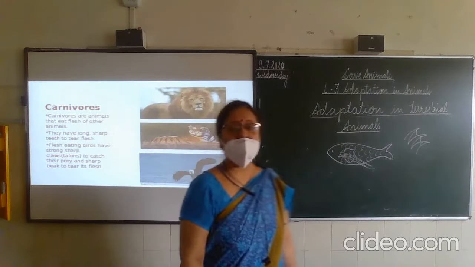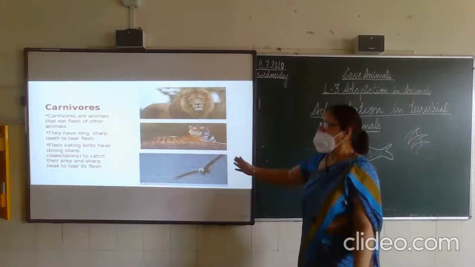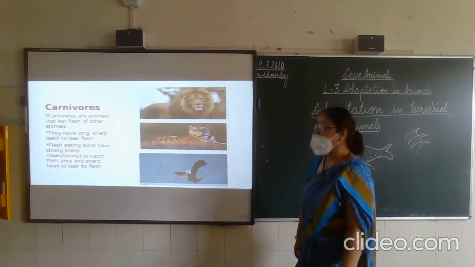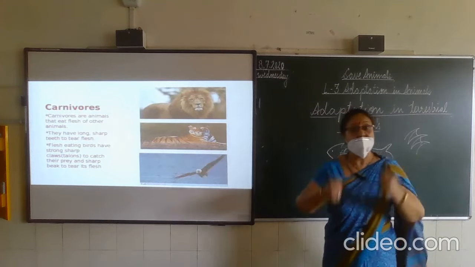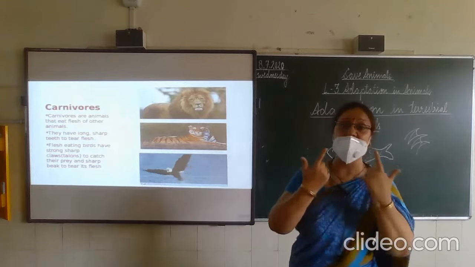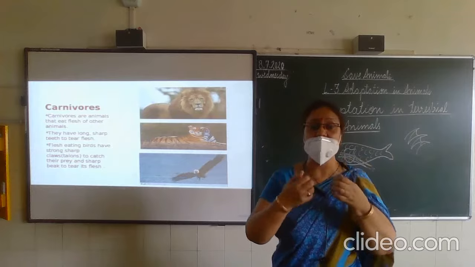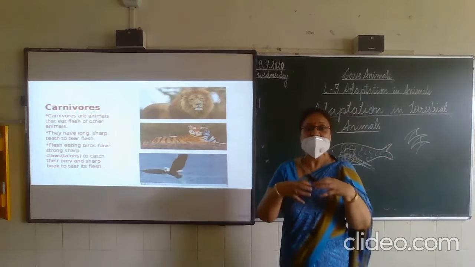Carnivores. Carnivores are the animals that eat the flesh of other animals. They have to tear the flesh. For that, they have strong canines. Their body is adapted with strong canines so that they can tear the flesh easily.